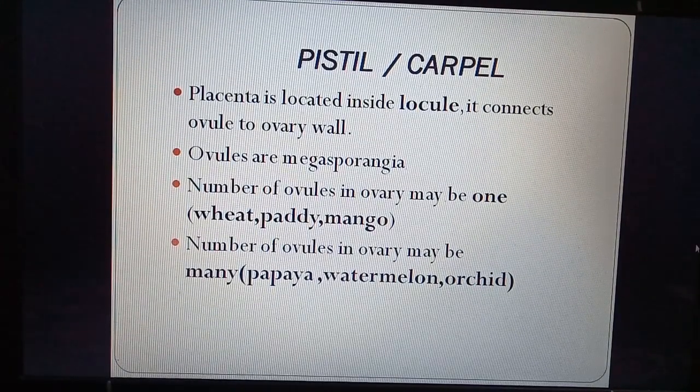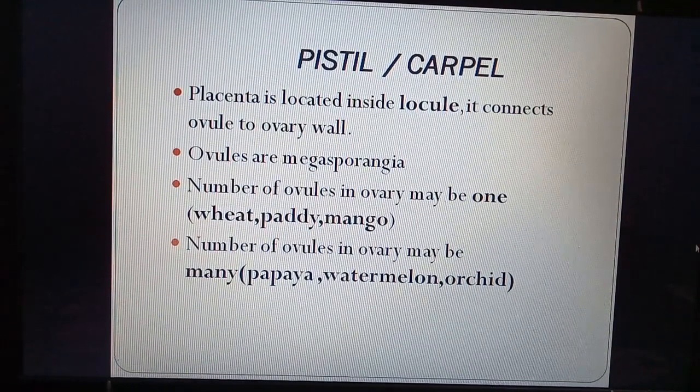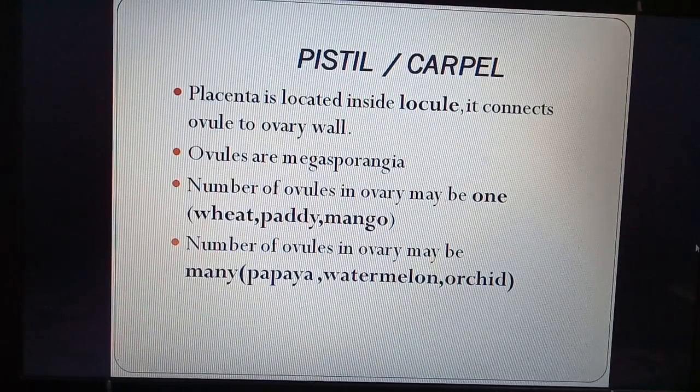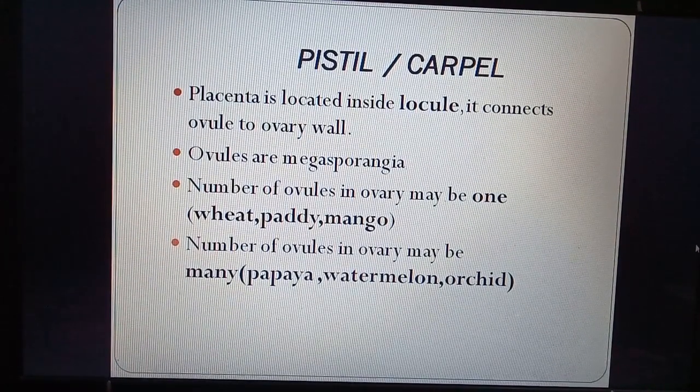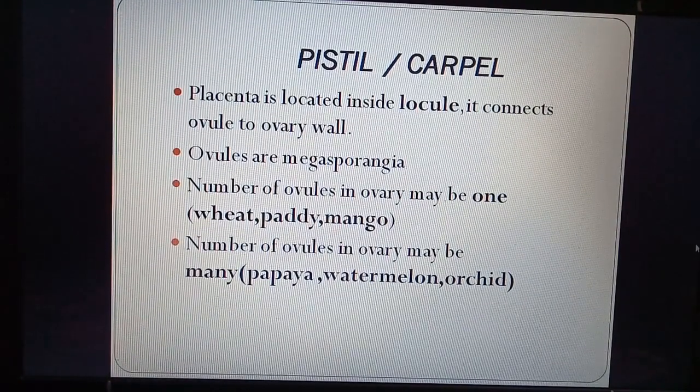Ovules are called megasporangia. Mega means large. It is another term for ovules. The number of ovules in an ovary may be one, as in wheat, paddy and mango, or the number of ovules in an ovary may be many, for example papaya, watermelon and orchid. So there is a large number of ovules and, as a result, a large number of seeds.